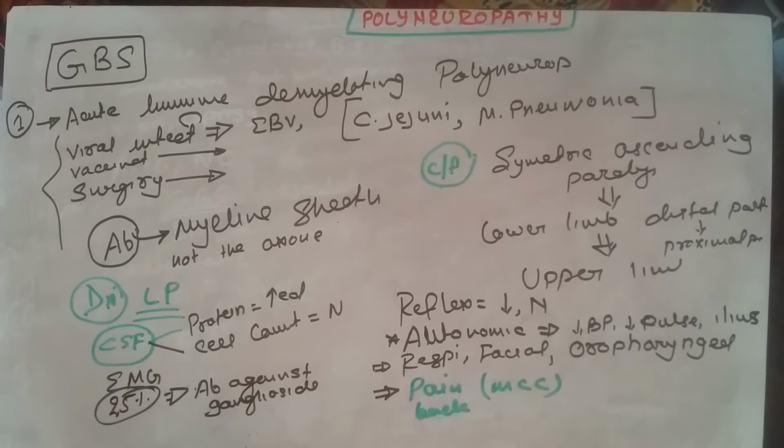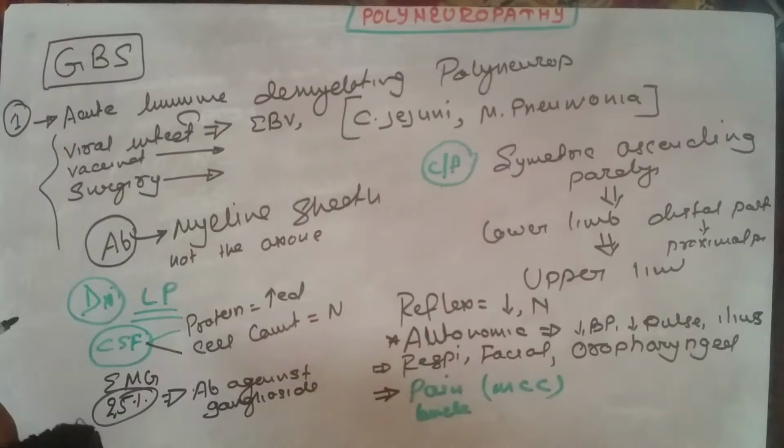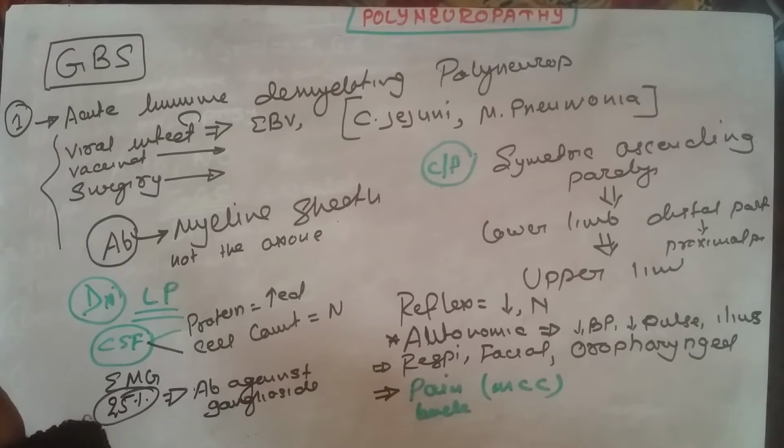And some diseases similar to Guillain-Barré should always be ruled out, like poliomyelitis, botulism, diphtheria, spinal cord compression syndrome, or myasthenia gravis. These should always be ruled out.